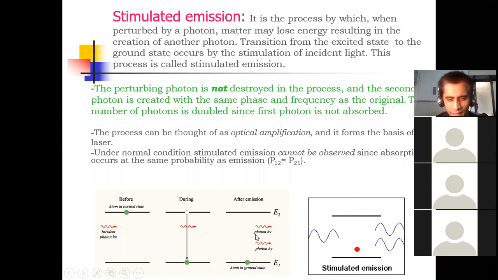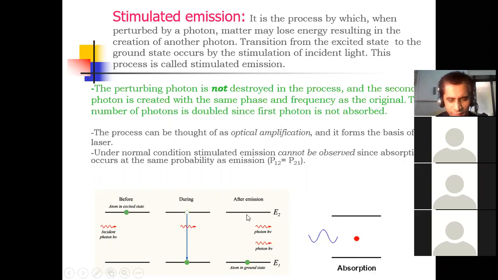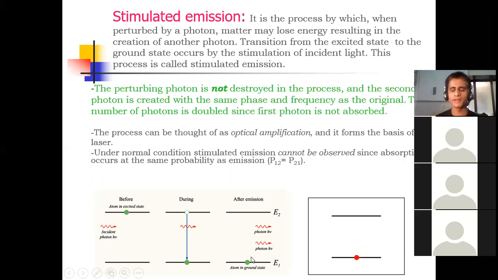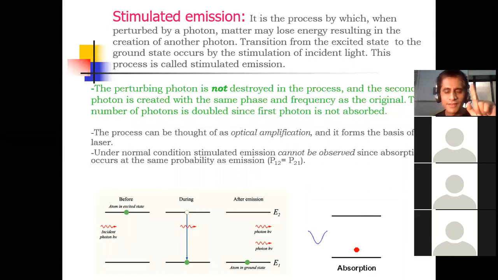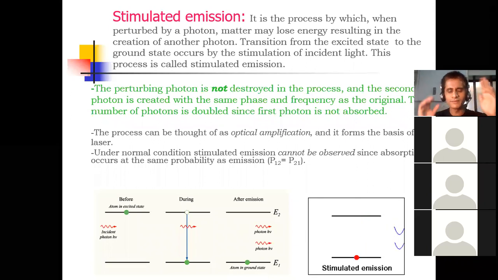Due to this collision of the already excited atom and the incident photon, this atom will transfer from higher energy state to lower energy state, and during the transition it will release some energy. It will emit one more photon with energy h nu.